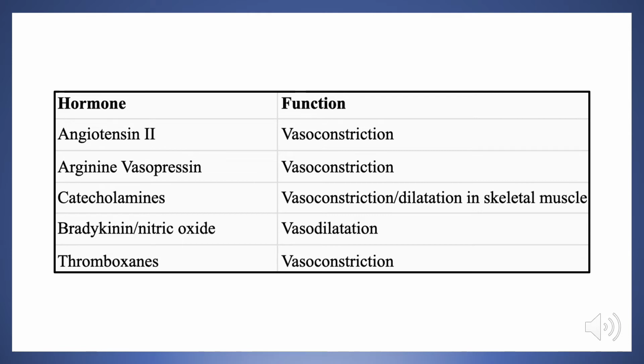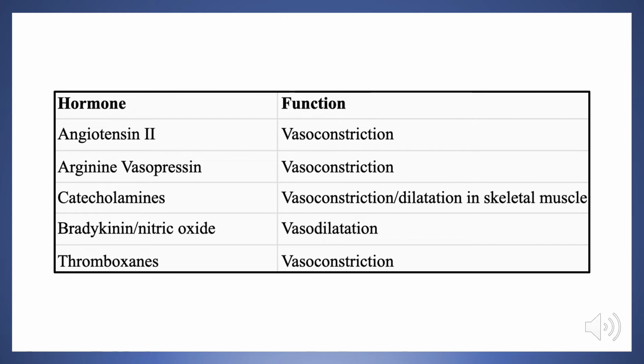Arginine vasopressin is another peptide hormone which is also known as ADH, antidiuretic hormone. Its function is to cause vasoconstriction when it comes to the cardiovascular system. It does this by binding to V1 receptors on smooth muscle cells of arterioles, causing them to contract, causing arteriolar vasoconstriction. Catecholamines are neurotransmitters produced from the amino acid tyrosine, and they either cause vasoconstriction or vasodilation depending on which